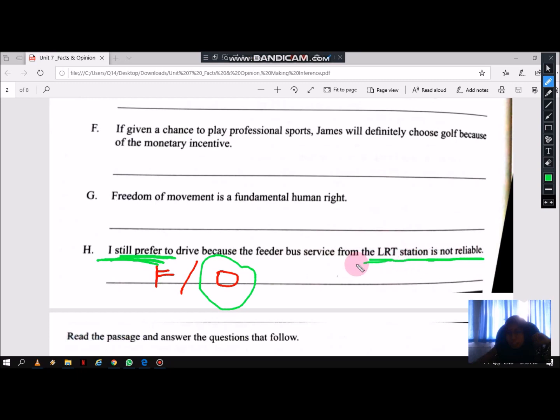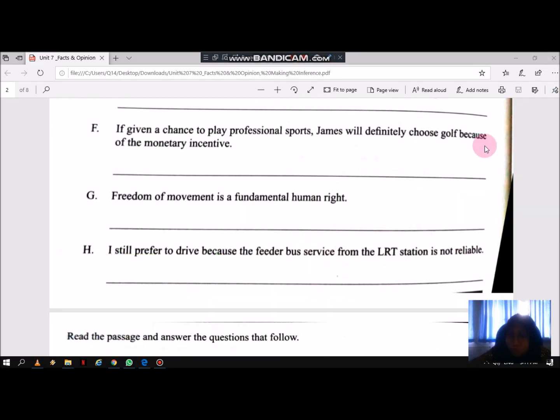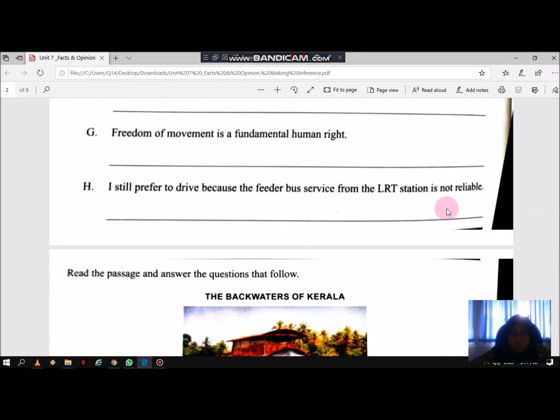Also this one is an assumption. Only this person thinks that it is unreliable. How about other people? Other people might think that the LRT is reliable. So you see, when it is an opinion, you can argue the statement.